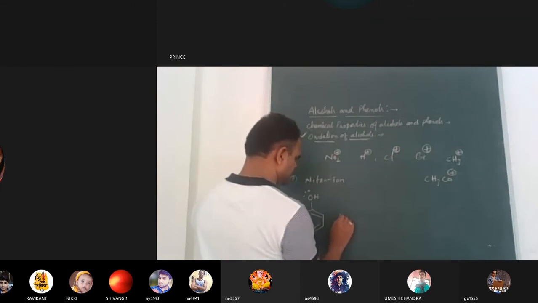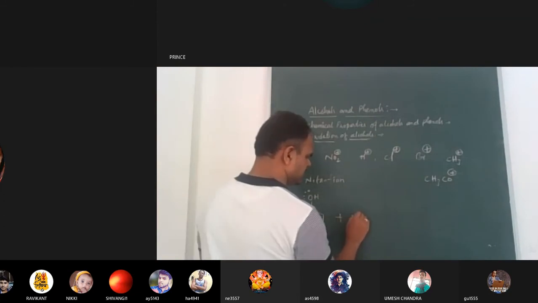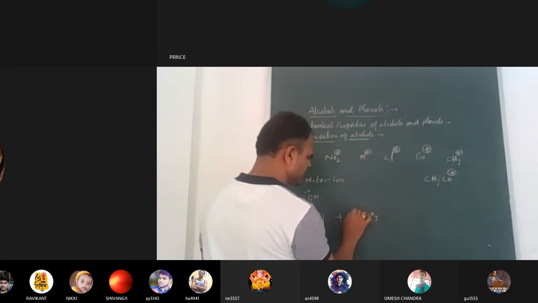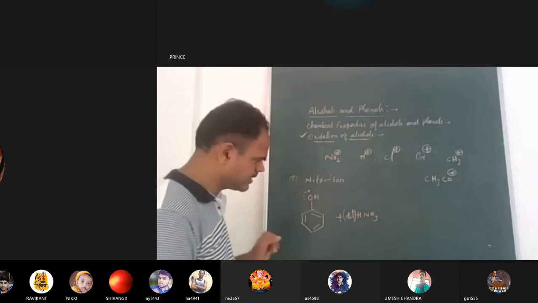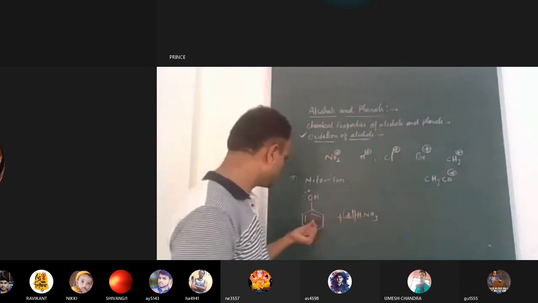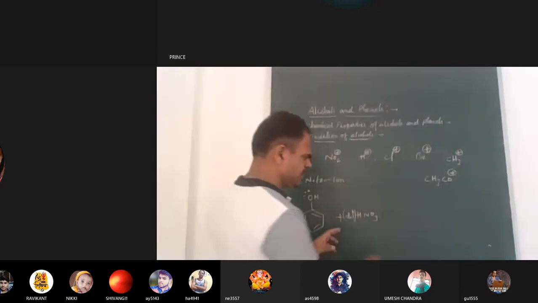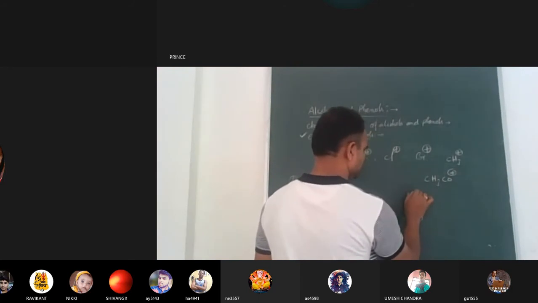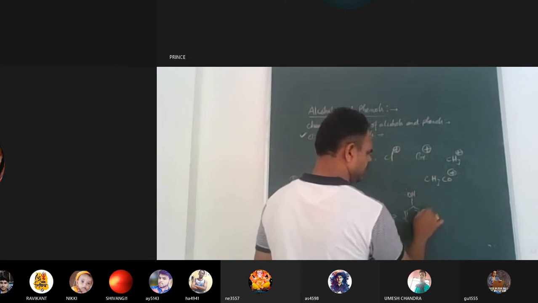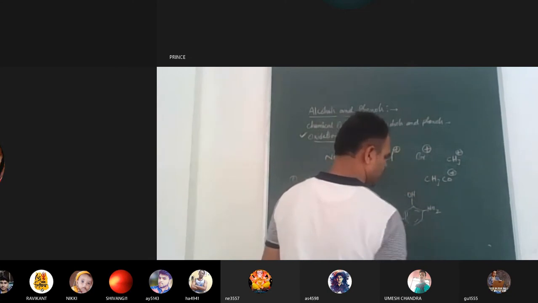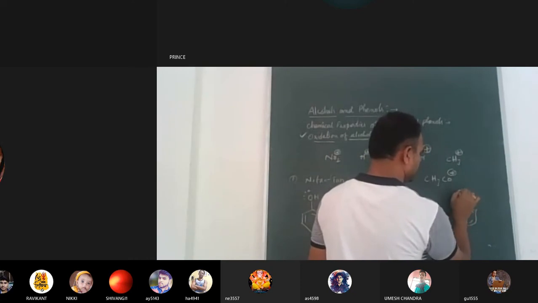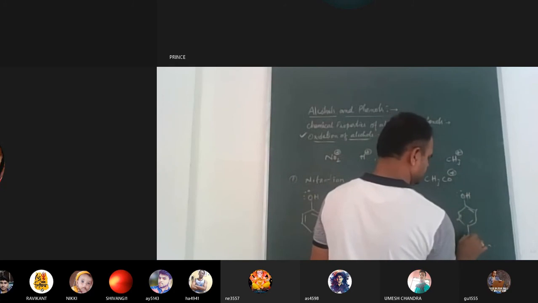Now when this phenol reacts with nitric acid, what type of nitric acid here? There are two, concentrated and dilute. Now I am taking the dilute. The dilute HNO3 reacts with the phenol. So what happens? What are the compounds we will get? You can see, the hydroxy group is not disturbed, but here NO2 you will get. So ortho-nitrophenol plus para-nitrophenol you will get.